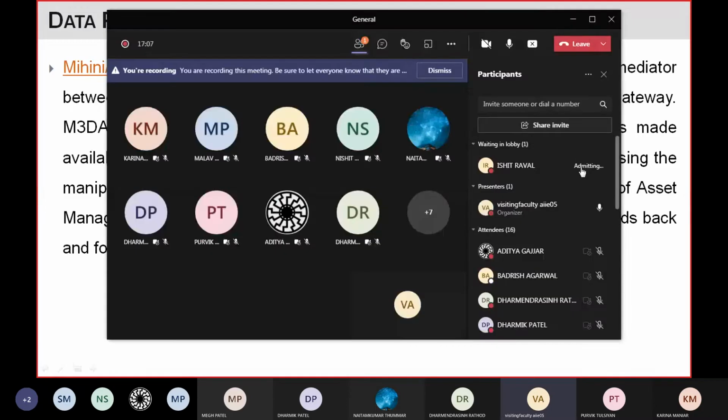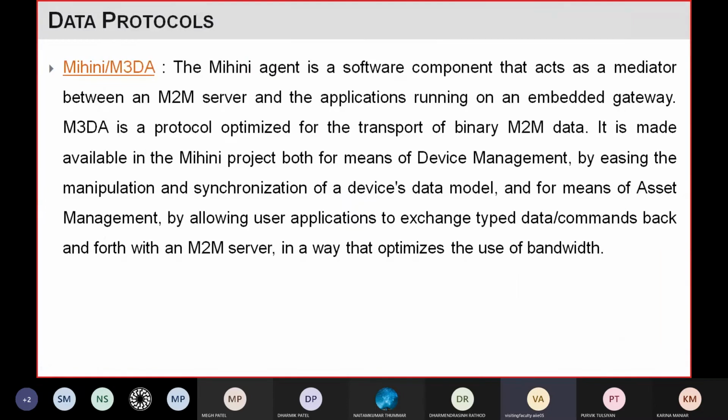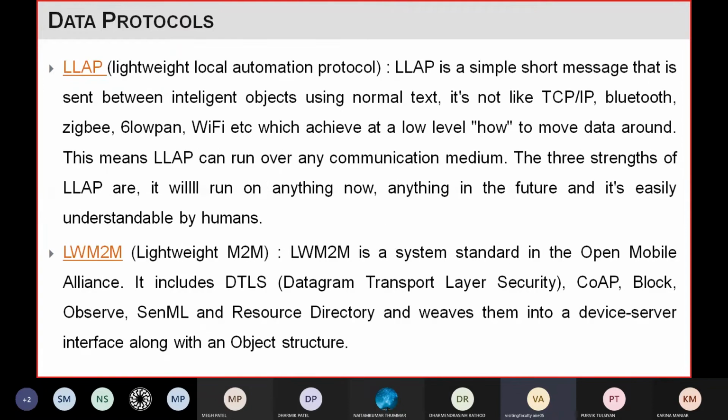Then one more protocol is the LLAP, which stands for the Lightweight Local Automation Protocol, and it does the communication in the form of short messages. It is used between intelligent objects using normal text. This protocol is not like TCP/IP, Bluetooth, Zigbee, 6LoWPAN, Wi-Fi, such kinds of protocols which deal at a lower level with how you move the data.